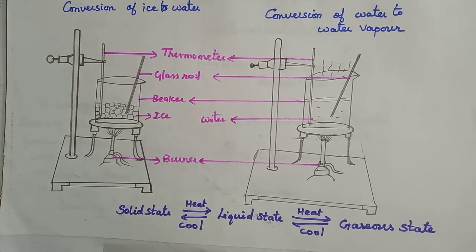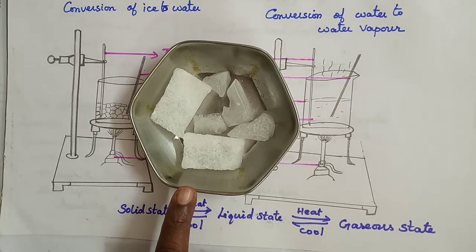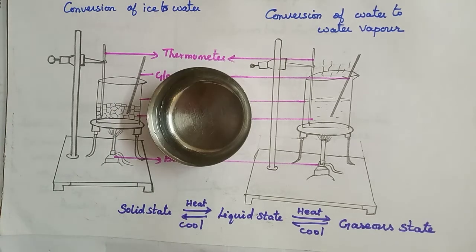Here I kept some ice cubes, and they melt after some time into water. Next, if the container having water is heated, water vapors are noticed. So we can say that water exists in the solid state as ice cube, and in the normal liquid state.